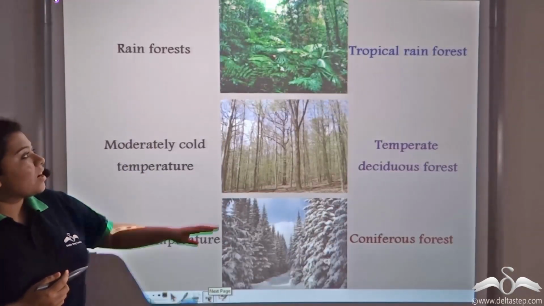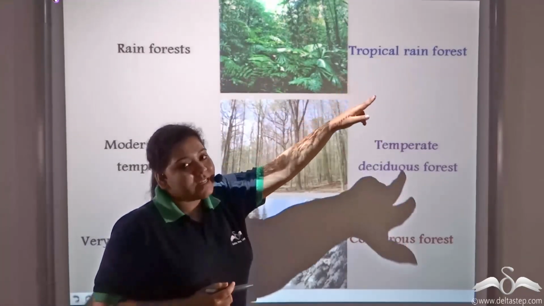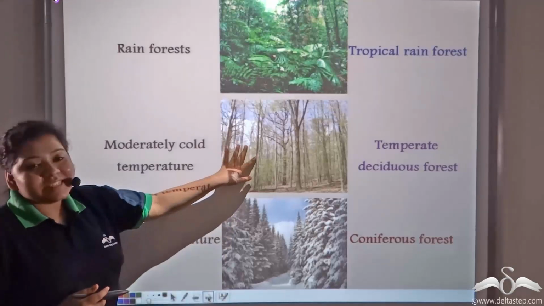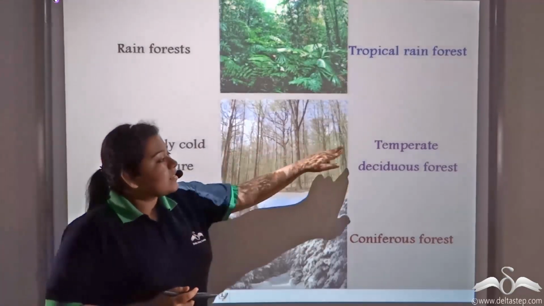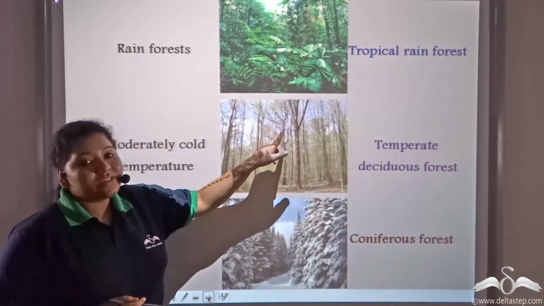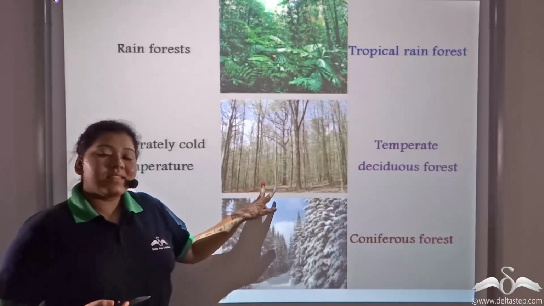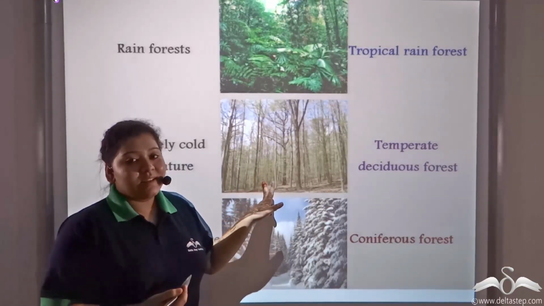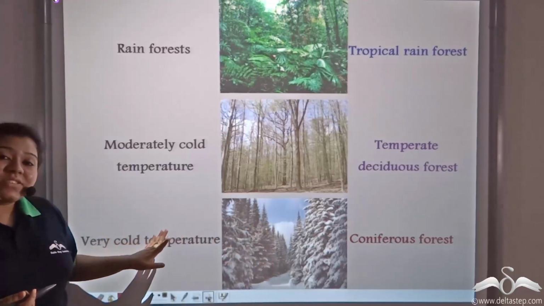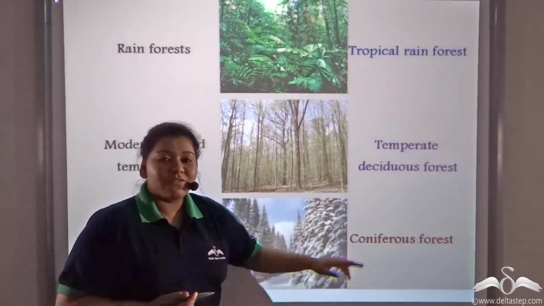These forests that are present in warm climates are known as tropical rainforests. The forests that are found in moderate temperature are known as temperate deciduous forests, because these trees shed their leaves twice a year and are known as deciduous trees. And finally, these forests that are found in extremely cold climate are known as coniferous forests.